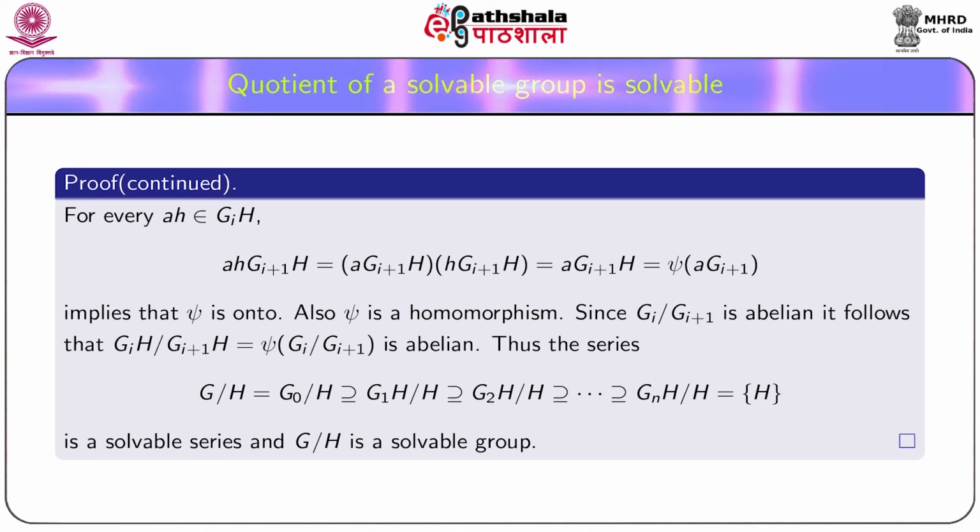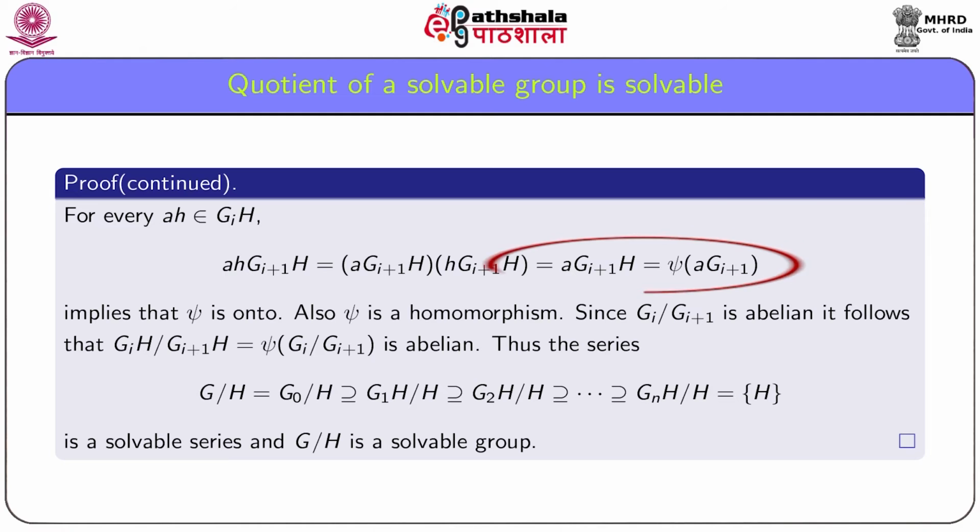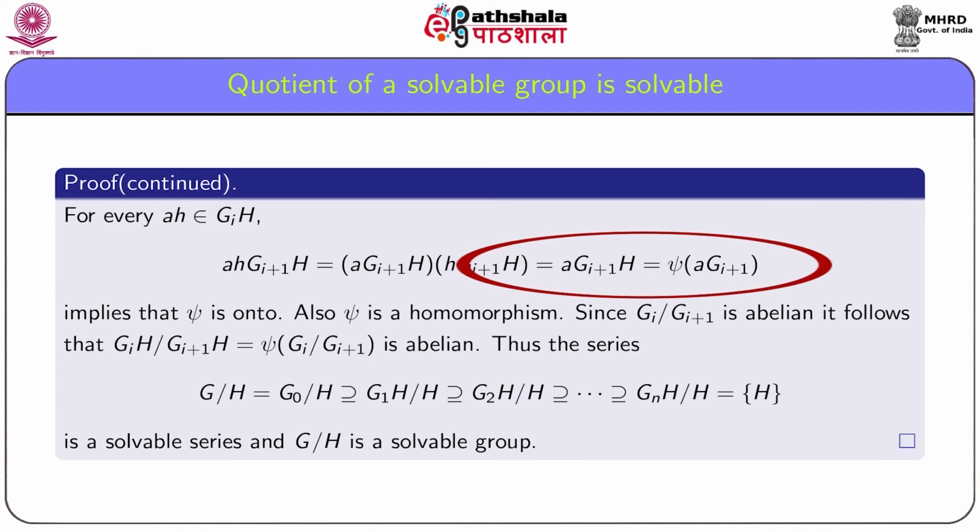Since H is a subset of G_{i+1}H, H belongs to G_{i+1}H, and this becomes aG_{i+1}H, which is equal, by definition, to psi of aG_{i+1}. Thus, psi is onto. Also, it is easy to check that psi is a homomorphism.